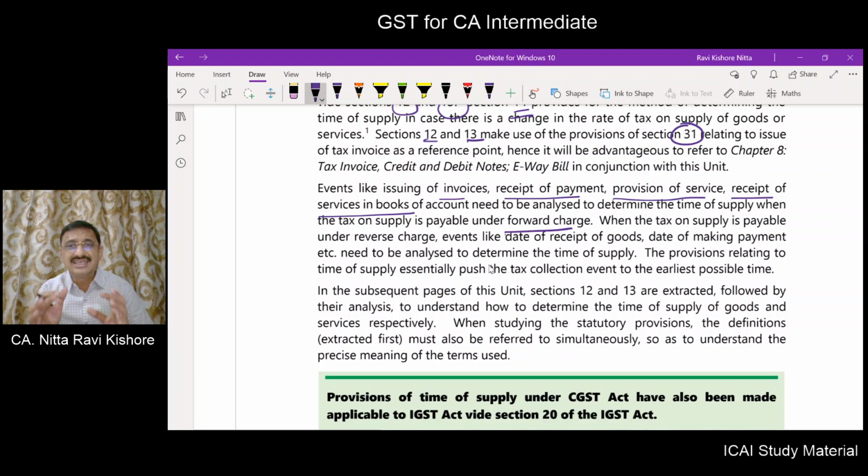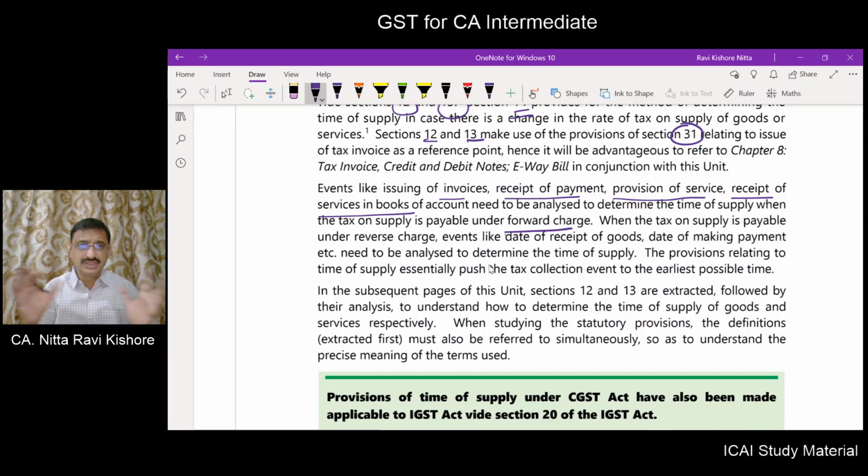Now, basically, currently we are in a forward charge. Also, when it is reverse charge, the time of supply will depend upon certain events, like when the goods are received in respect of reverse charge on goods, what is the date of making the payment for goods or services.